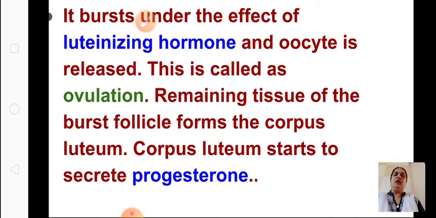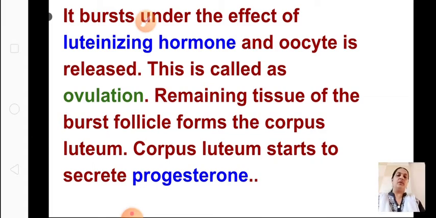After it bursts, the oocyte comes out, and the remaining tissue of the burst follicle forms the corpus luteum. That is, after the oocyte is released, this remaining part of the follicle will form the corpus luteum.